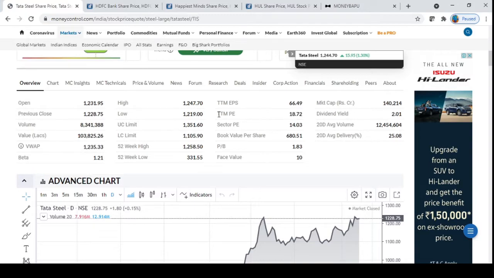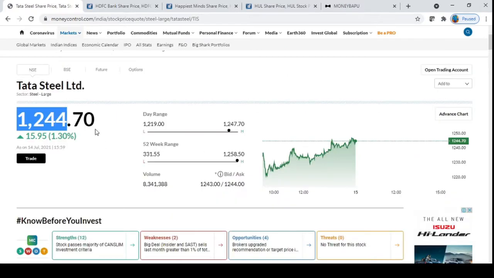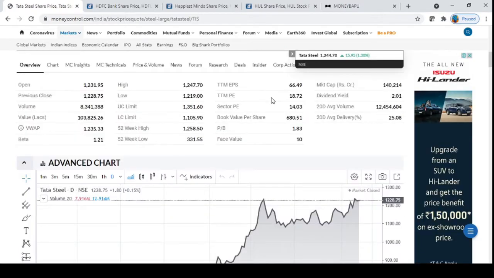So if you see here, its PE is 18.72. What it means is, it is nothing but the current price, that is today's price of Tata Steel, 1244, divided by EPS of 66.49. That will give you the PE of Tata Steel. Okay, remember this PE, it is 18.72. Now this is the steel sector.